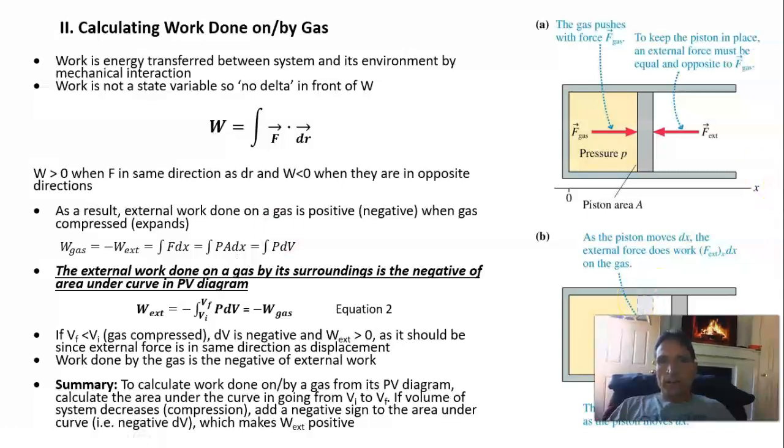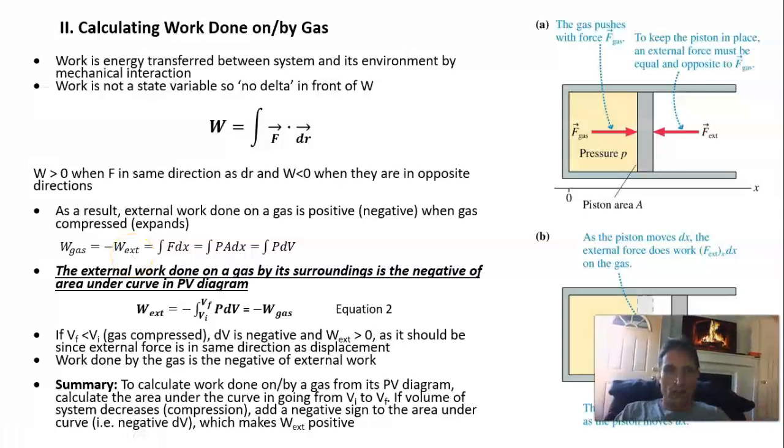Now, the area A times dx is just the change in the volume of the gas, and so we can write that A times dx as dV. And so the work done by a gas in expanding is equal to the integral of P dV, and that's equal to the negative work done by the external forces on the gas.